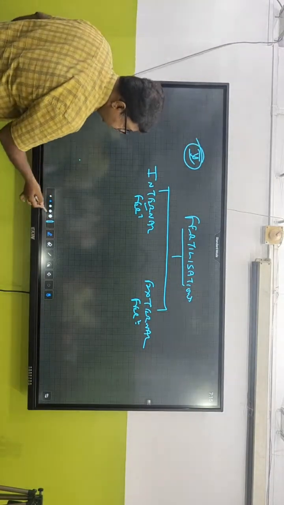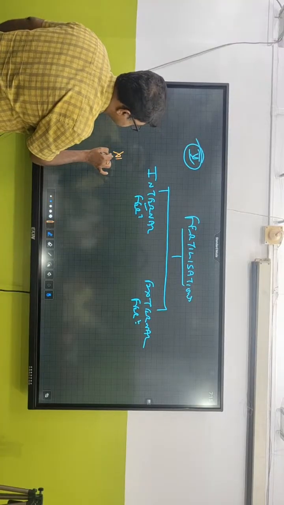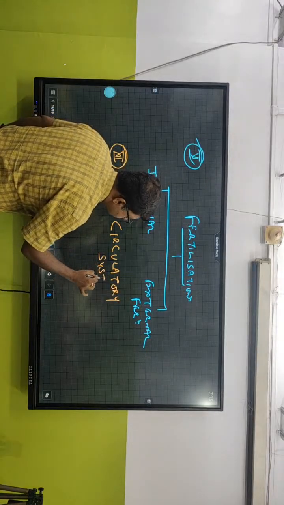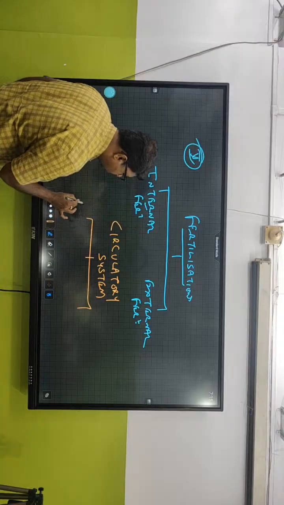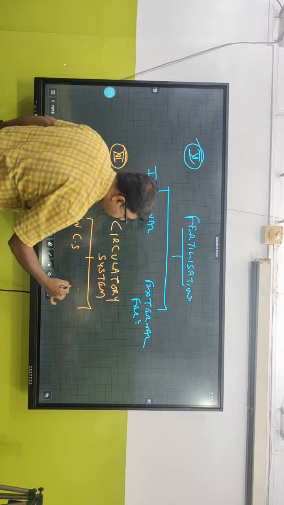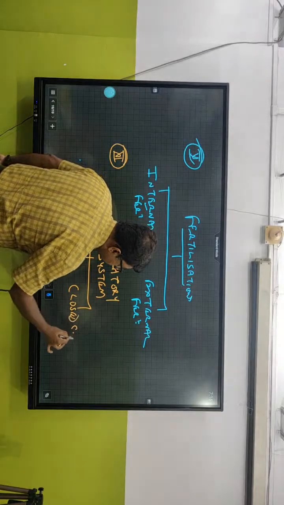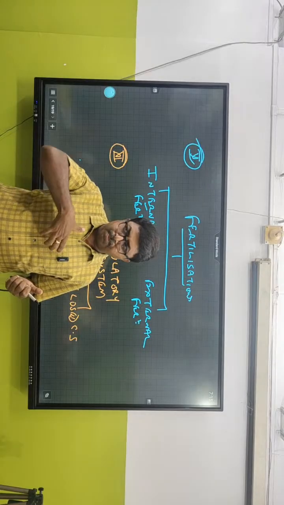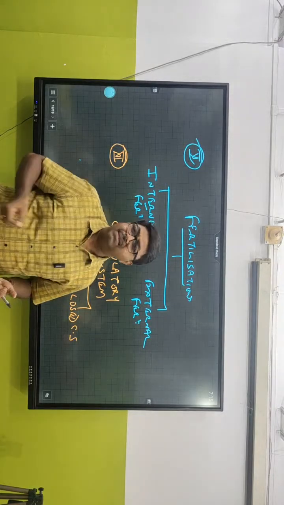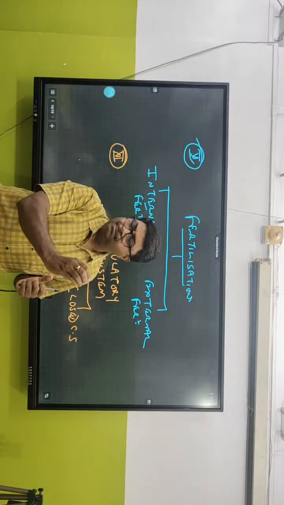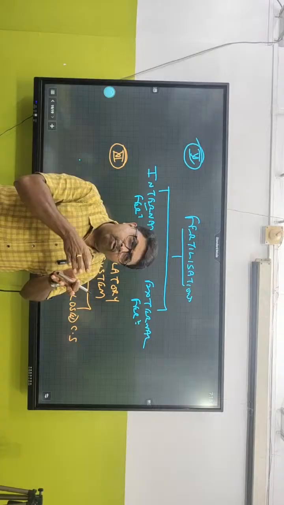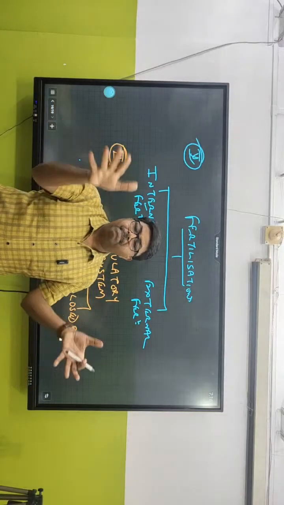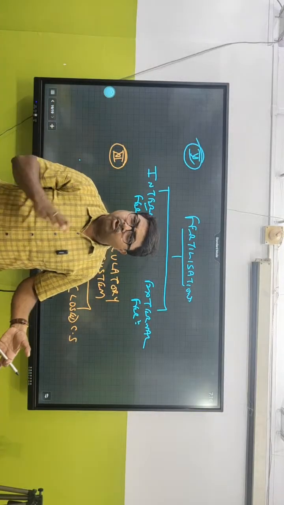Okay? Now, the next one is on the basis of circulatory system. On the basis of circulatory system, we can classify them into two. One is open circulatory system and one is closed circulatory system. When we talk about closed circulatory system, that means when the blood, which is pumped by the heart, travels through the blood vessels in a closed medium. So every other organ, they have got the blood vessels straight away connected with the heart. Not heart straight away, but through aorta, it goes to different parts of the organs. So that is called closed circulatory system.